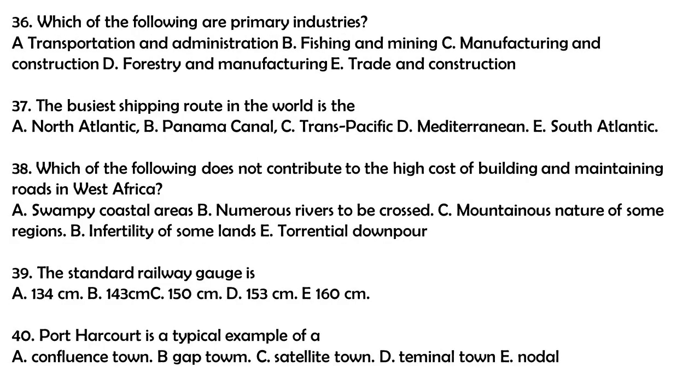Question 36. Which of the following are primary industries? A. Transportation and administration. B. Fishing and mining. C. Manufacturing and construction. D. Forestry and manufacturing. E. Trade and construction. The correct answer to this question is B. Fishing and mining.